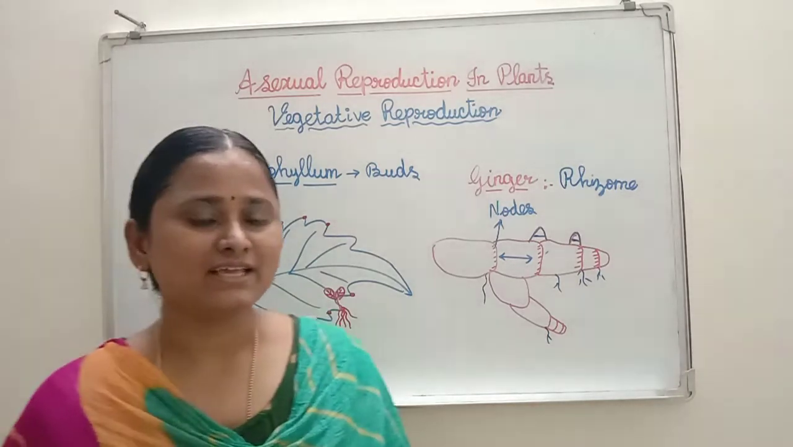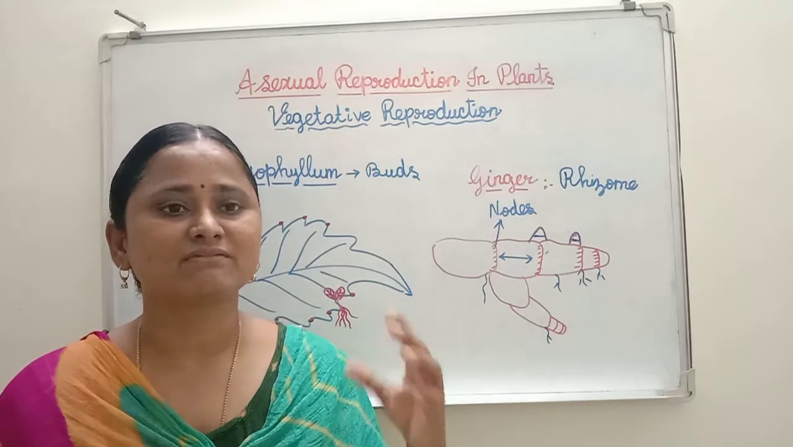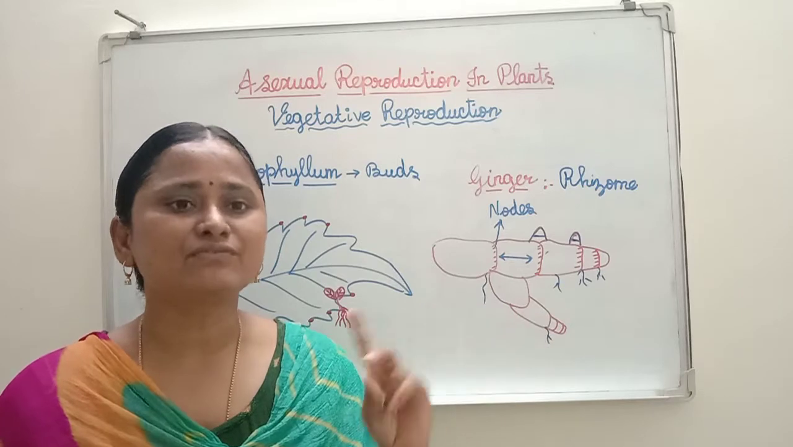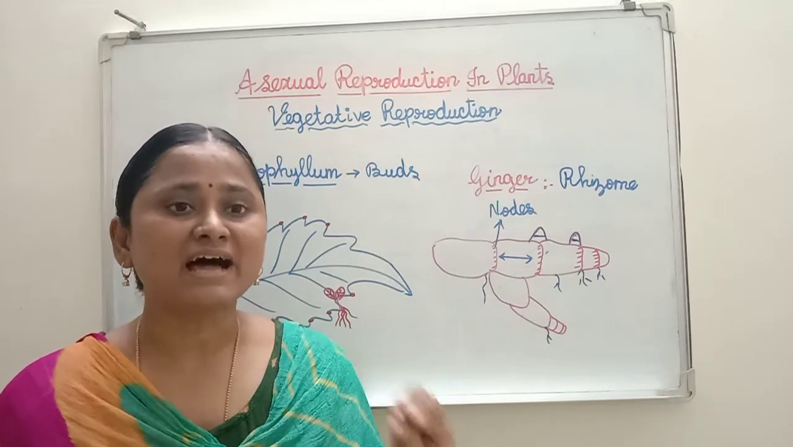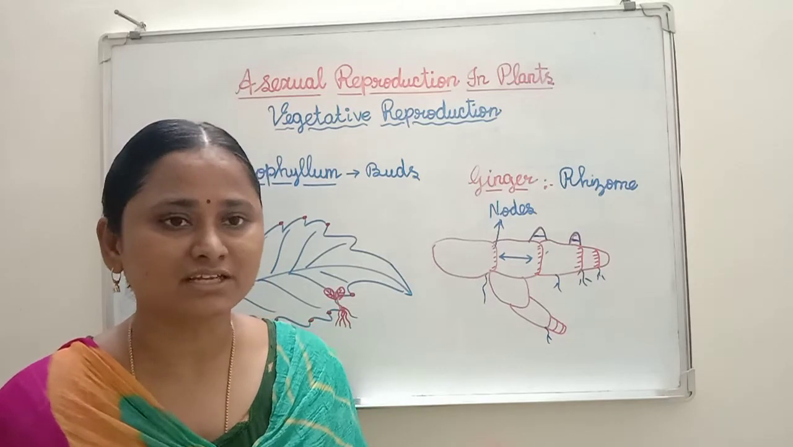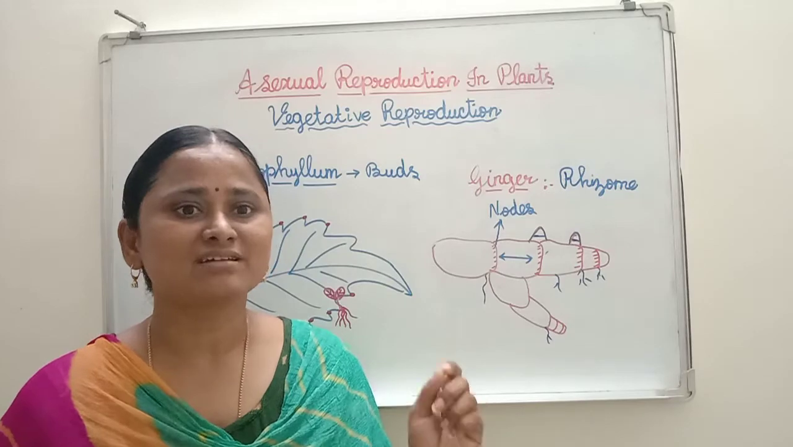So finally, in plants, asexual reproduction takes place with the help of vegetative propagules. There is no need of two parents, only the plant part is capable of producing the new plant. Got it? So now I am going to teach about sexual reproduction.